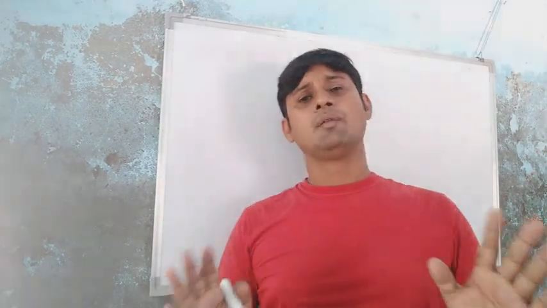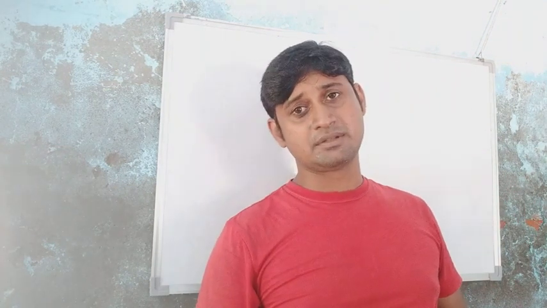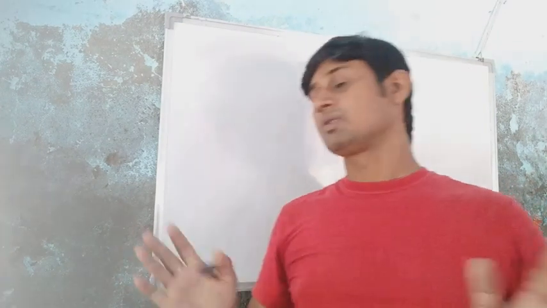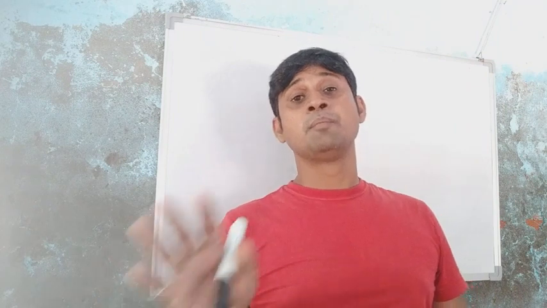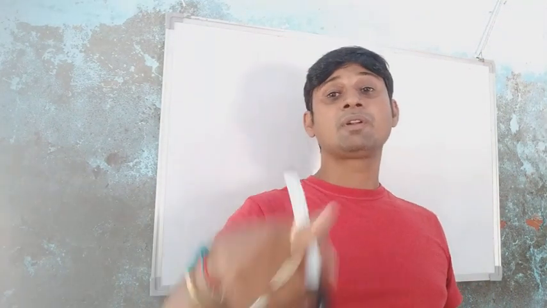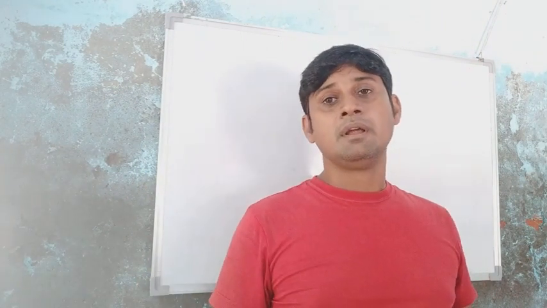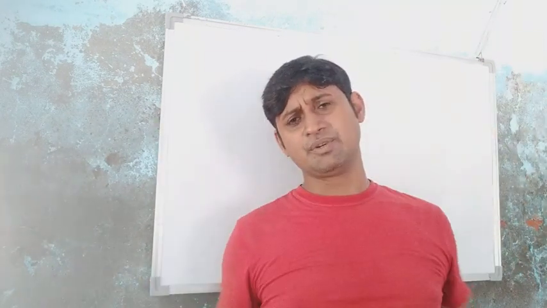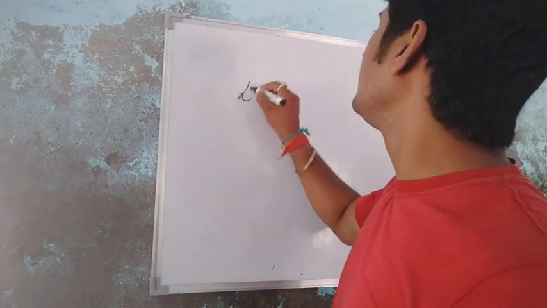So one thing I want to tell you, in every continuous tense, there are six tenses: present continuous tense, past continuous tense, future continuous tense, present perfect continuous tense, future perfect continuous tense, and past perfect continuous tense.